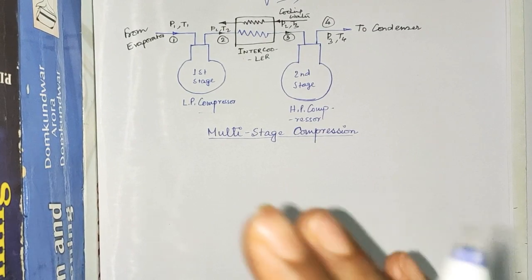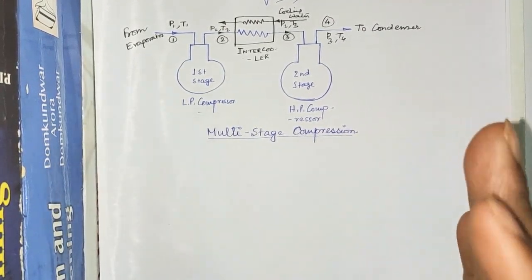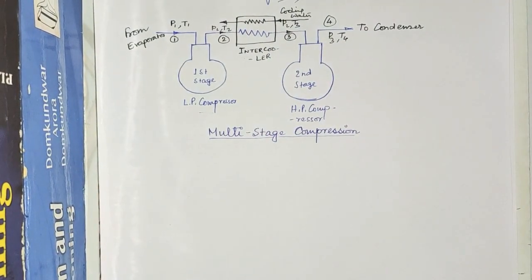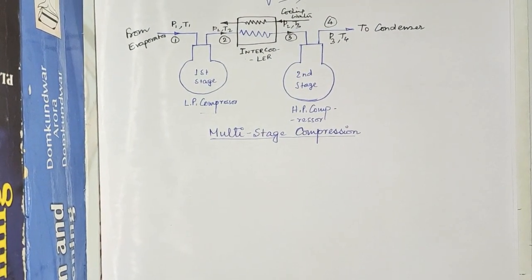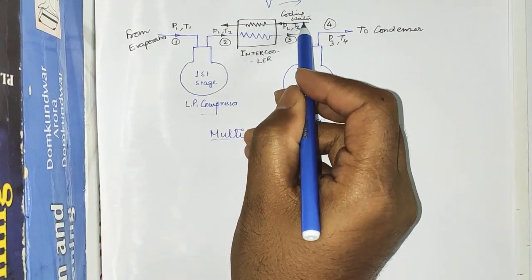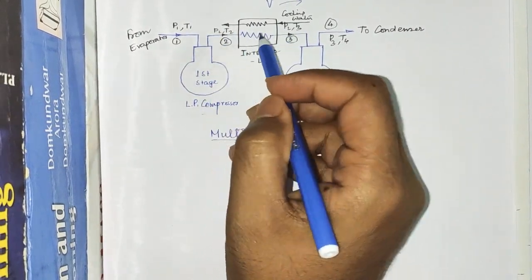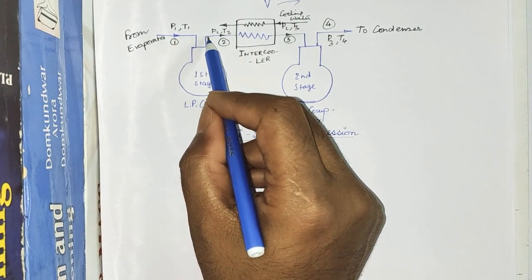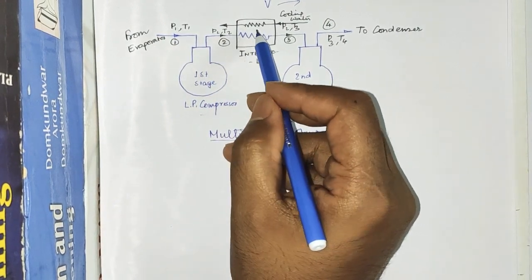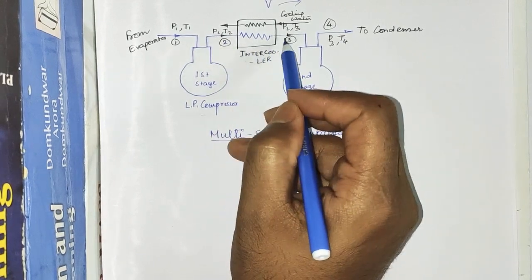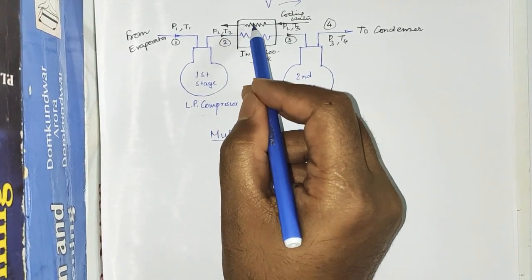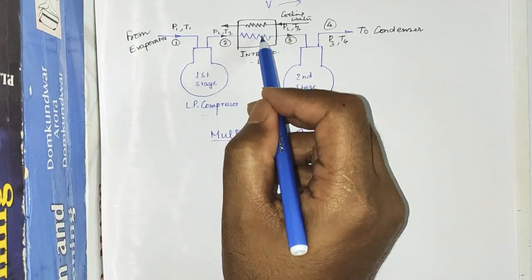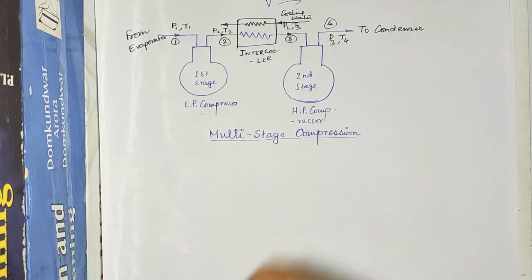and the vapor coming out of this low pressure compressor is then delivered to a heat exchanger that is called intercooler. Now what is the function of intercooler? The intercooler generally acts as a heat exchanger because within the intercooler cold water is supplied from the outside and this high pressure vapor enters from another side. So when this high pressure vapor enters into this intercooler, energy exchange takes place in the form of heat between this cold water and this high pressure high temperature vapor, and as a result